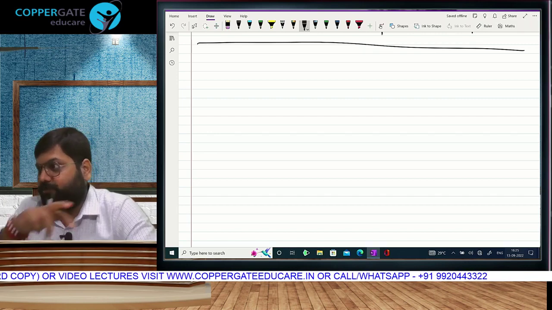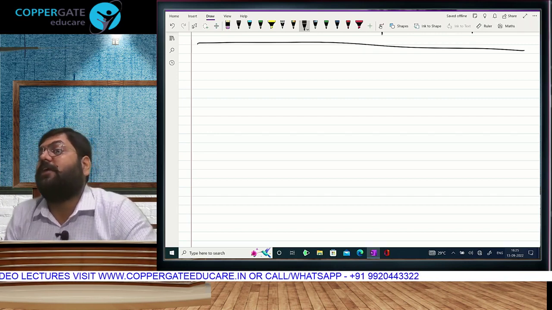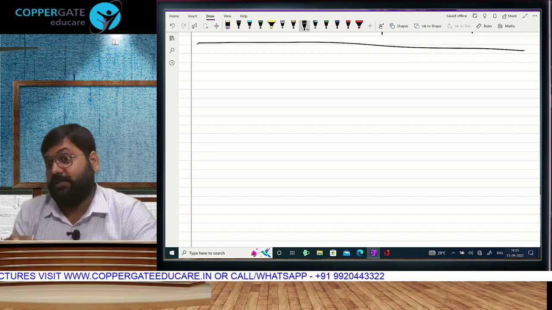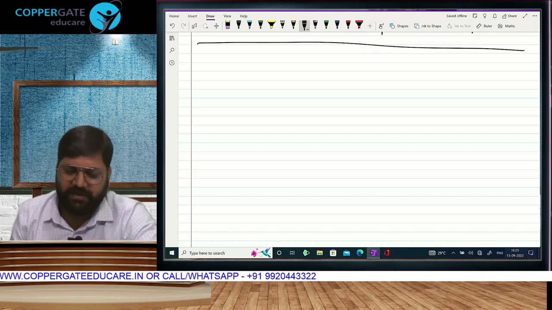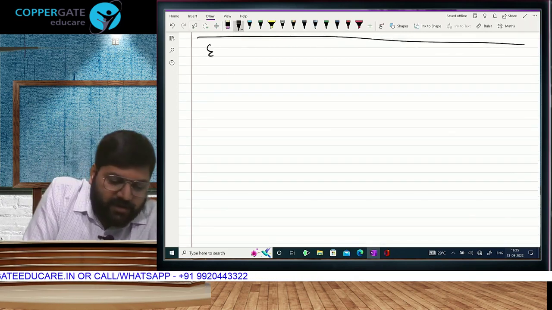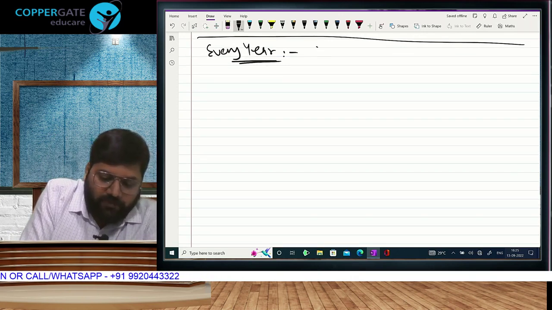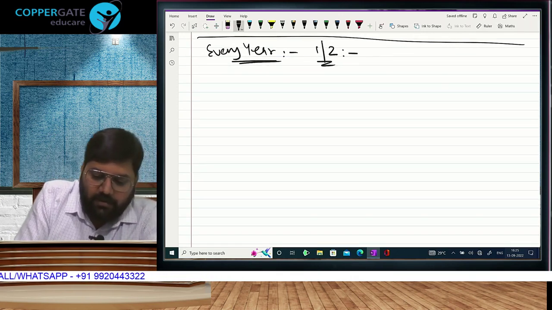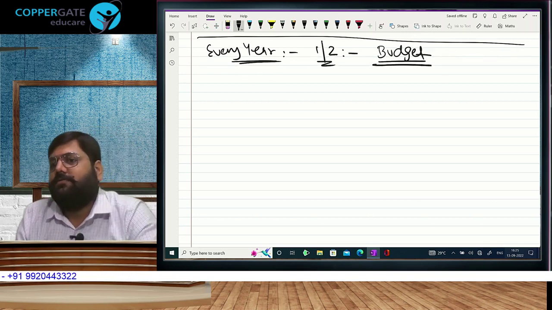Once that is over, if you see in that main statement, income and tax, income calculation will start from the 3rd chapter, because in the 2nd chapter we need to discuss residential status and scope of income. But first, the concept of budget. Every year, on the 1st of February, we have an activity called budget.